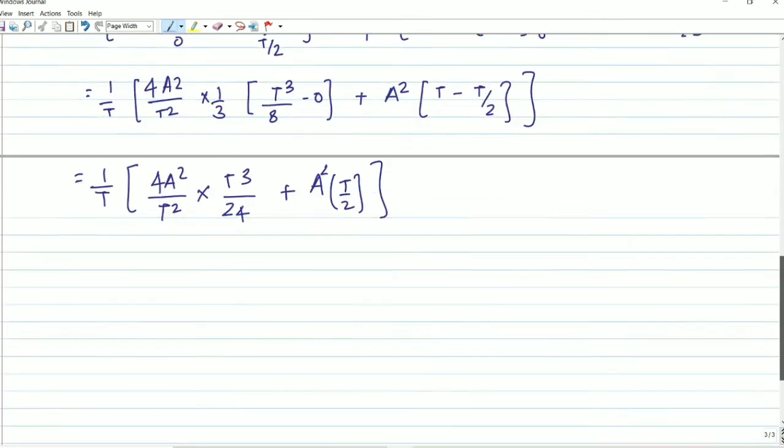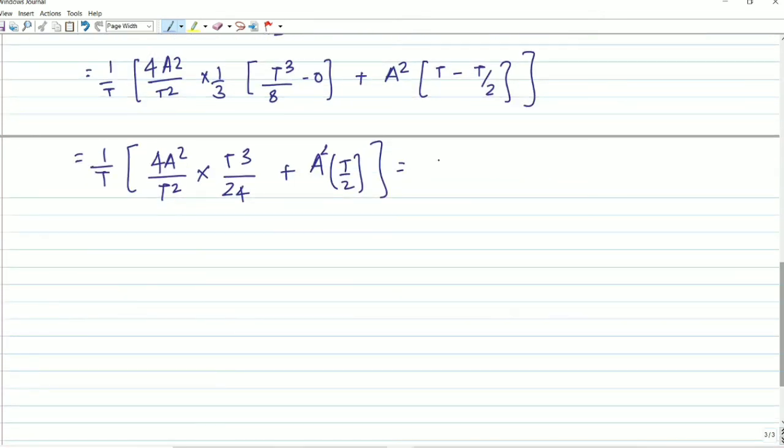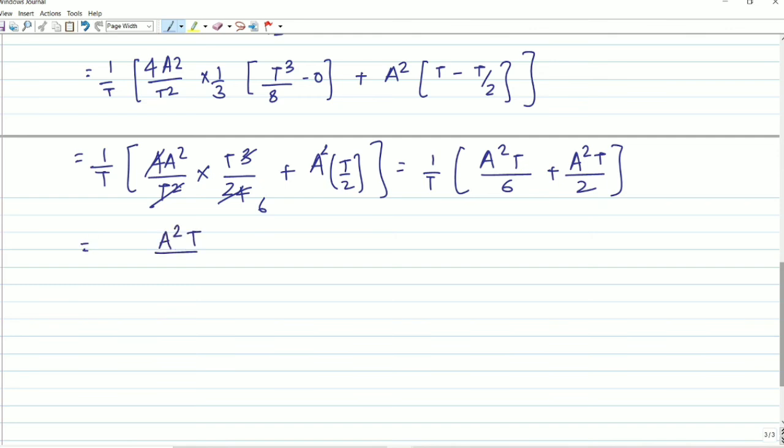Now we have to simplify further. After further simplifying, T square will cancel out with T square, and 4 will cancel out. Now we are getting A square T by 6, and here it will be A square T by 2. Understood all of you? Now we are taking A square T common. It will be 1 by 6 plus 1 by 2.